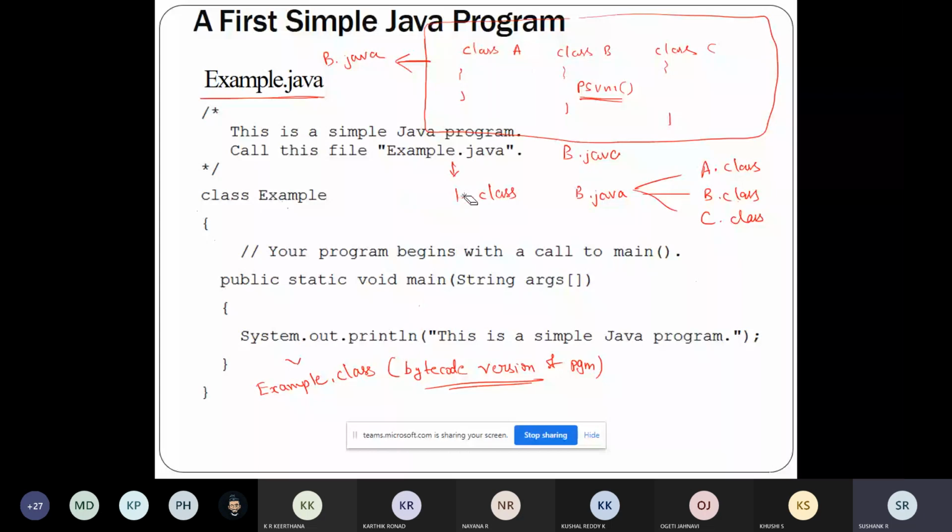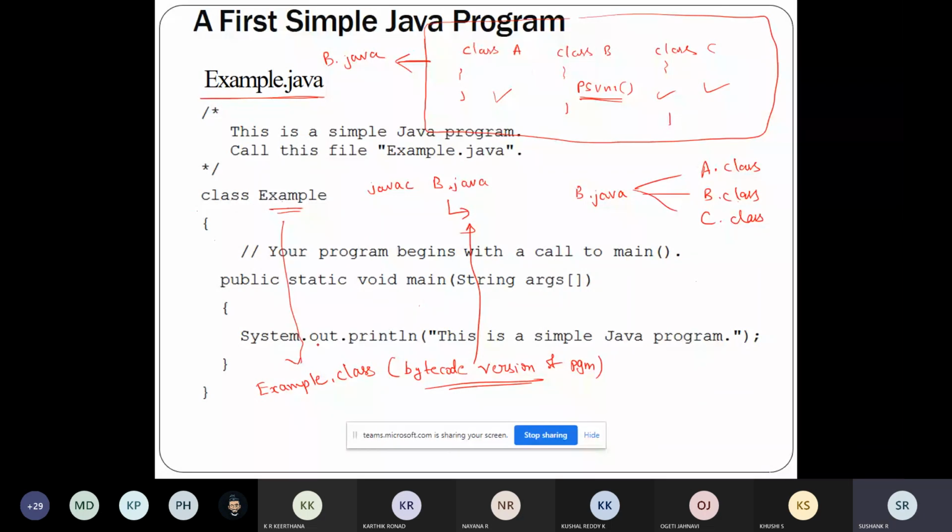Why am I naming it b.java? Even though this source file contains three classes, the main function is there in class B. So once I execute the command javac b.java, I'll get the bytecode version of my program. But the earlier program contained only one class called example, so my output was example.class.